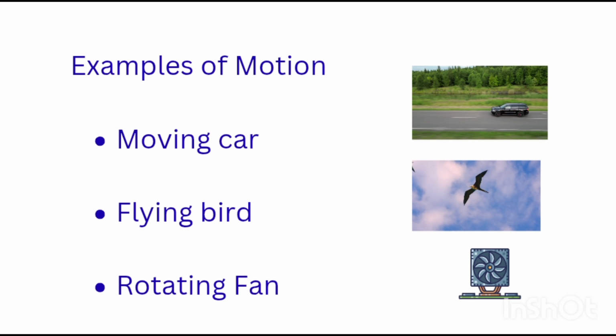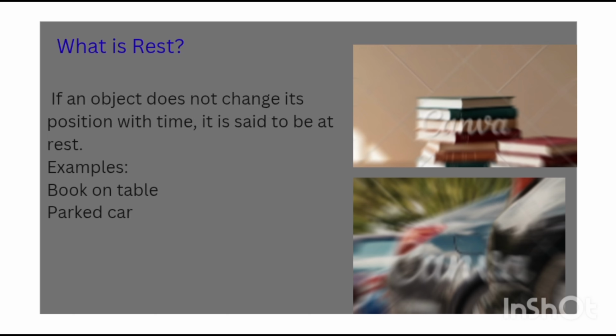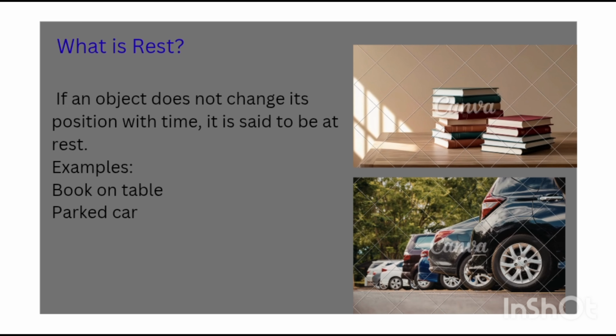So the next is rest. What is rest? Now, let's understand rest. If an object does not change its position with time, it is said to be at rest. For example, a book kept on a table is at rest. A parked car is also at rest because it is not changing its position. Rest is opposite of motion, but both depend on reference point.